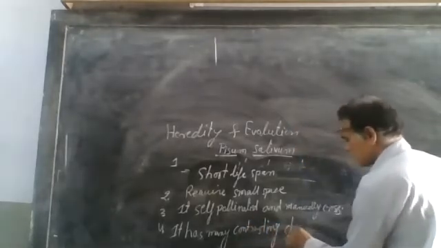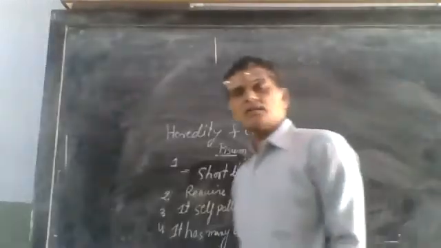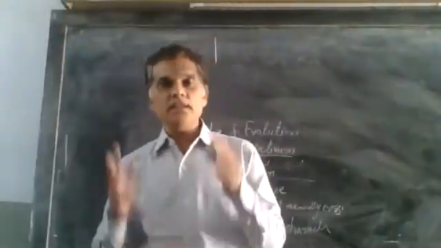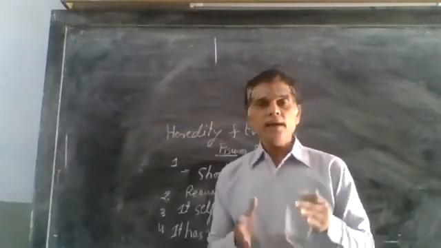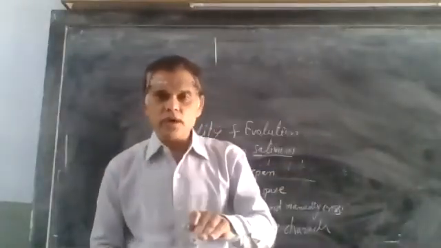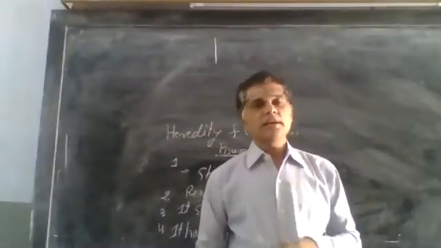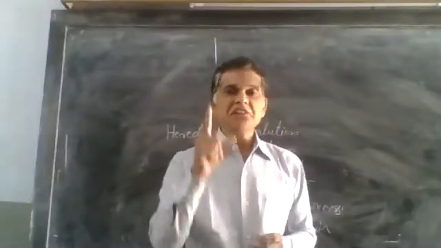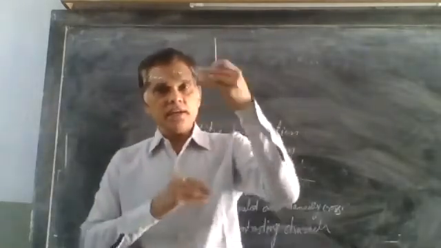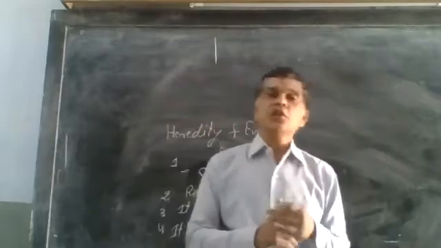Contrasting characters. What are contrasting characters? Contrasting characters like height. Related to height, two contrasting characters are there. One is tall, another is dwarf. That is two contrasting characters of a single character, and these characters are known as traits. A trait means the character which is inherited, that moves from one generation to another generation.